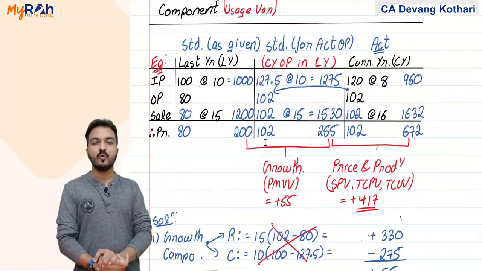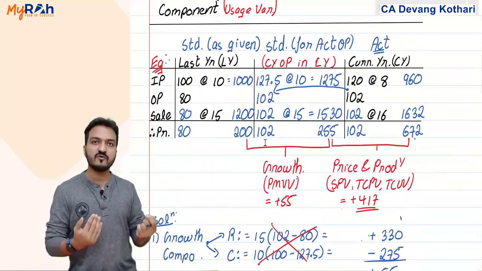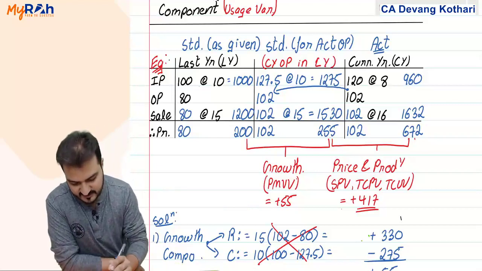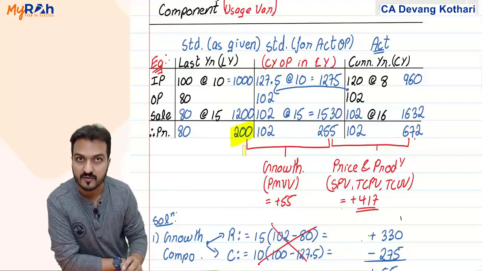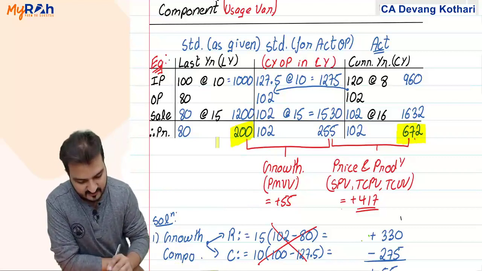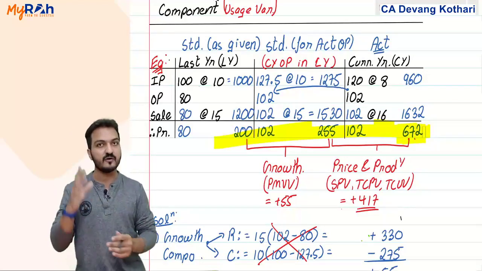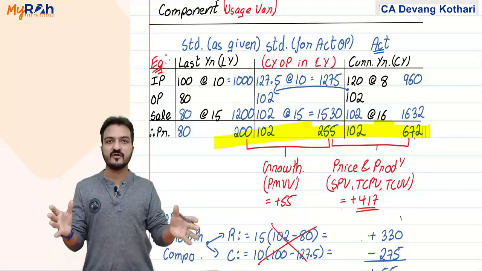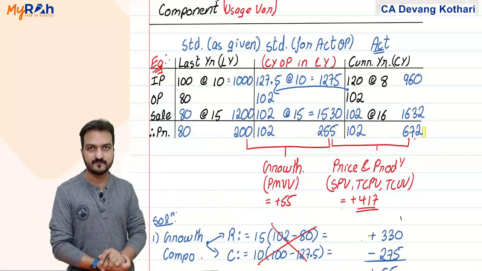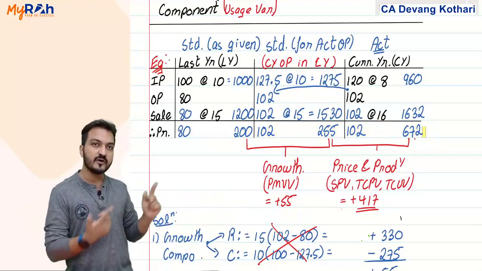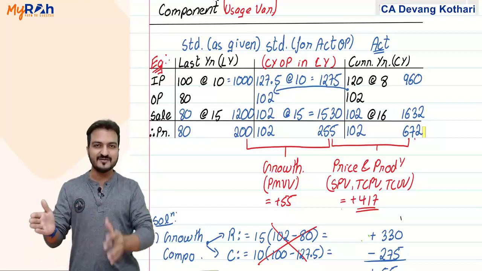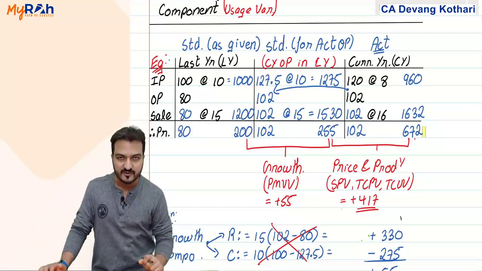Notice, what we will be comparing is profit of last year with the profit of current year. Yes, so profit of last year, say it was 200, and profit in current year is 672. So you see that the total increase in profit from 200 to 672, my profit has increased by 472 rupees as compared to last year.